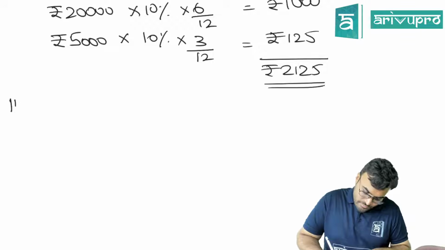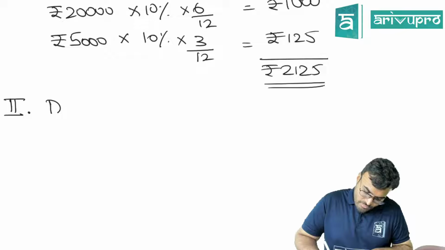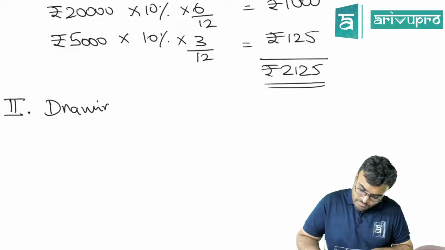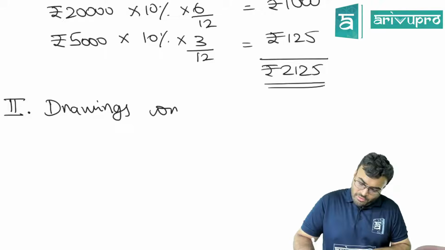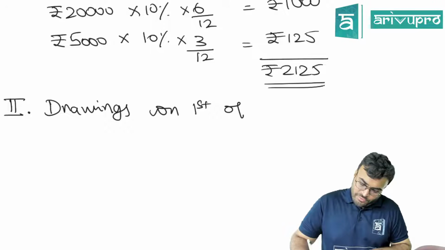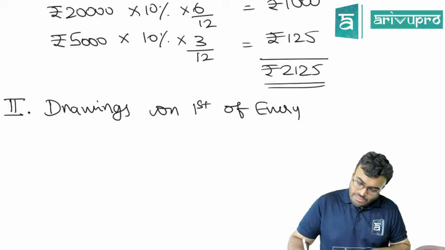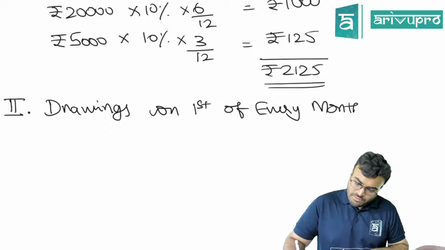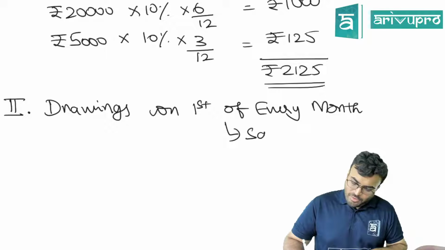Next. Drawings on 1st of every month, same amount.